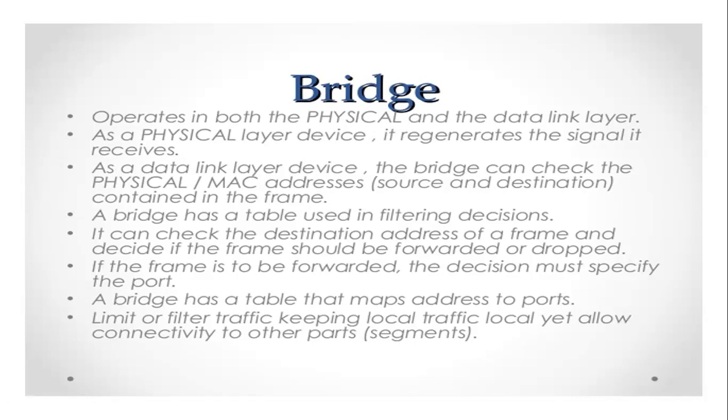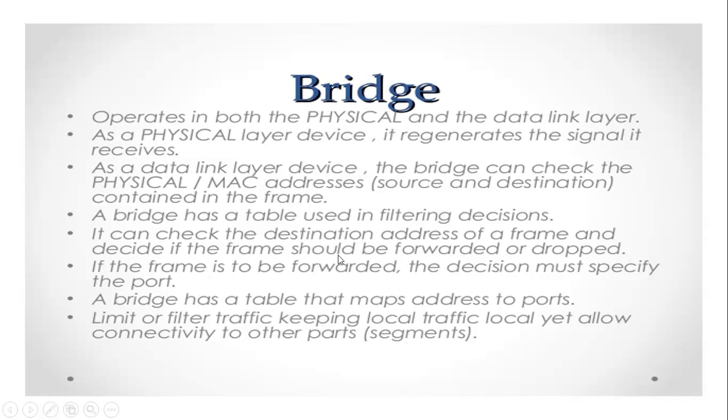So in this layer, it checks the address. It checks the MAC address, meaning from which source the frame came, and for which destination it should send. So everything will be looked at in your bridge here. A bridge has a table used in filtering decisions. Okay, a bridge has a table used in filtering decisions. It can check the destination address of a frame and decide whether the frame should be forwarded or dropped.